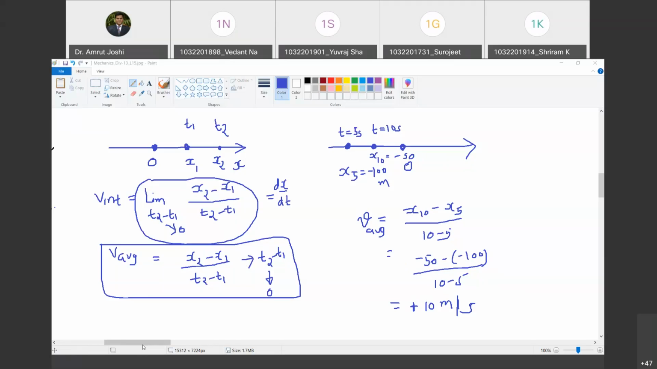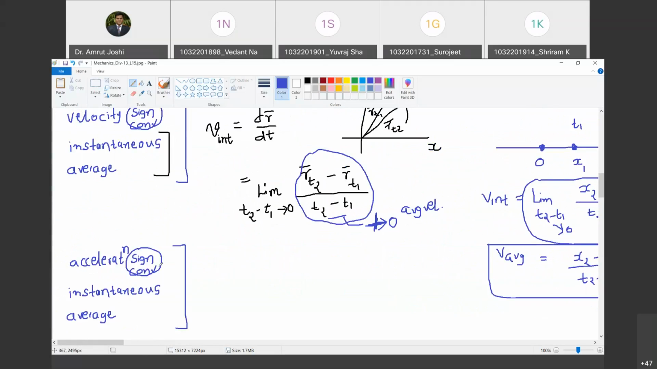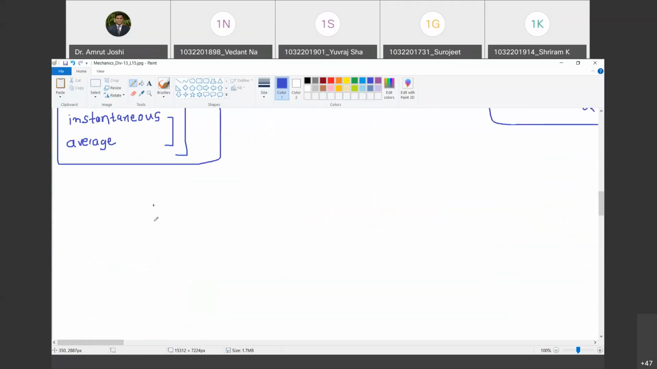Now we have to understand what we mean by acceleration. Its sign convention is like velocity. What is instantaneous and average acceleration? This understanding we will do in tomorrow's class. But the last question that I want to ask in today's class is, what do you understand by time t equal to 0? In the problems of dynamics, what is time t equal to 0? Initial position.